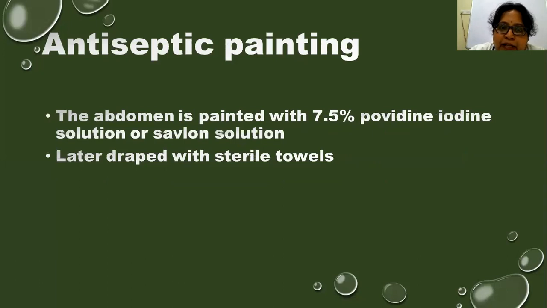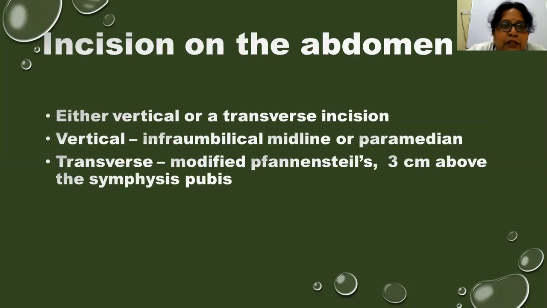The abdomen is cleaned with 7.5% povidone iodine solution or a Savlon solution, and she has to be draped with sterile towels. Then the incision on the abdomen. The incision on the abdomen can either be a vertical incision or a transverse incision. In case we are going for a classical cesarean section, the incision extends 2 centimeters above the umbilicus to almost 10 centimeters below the umbilicus.